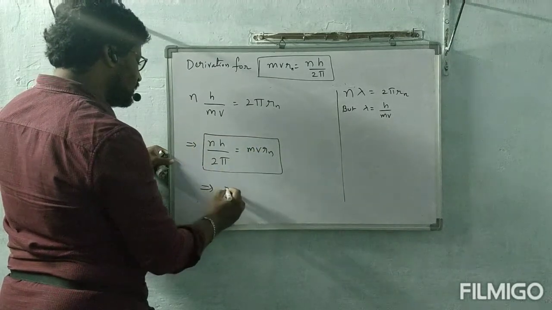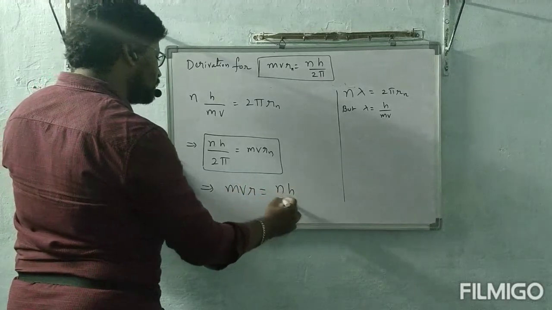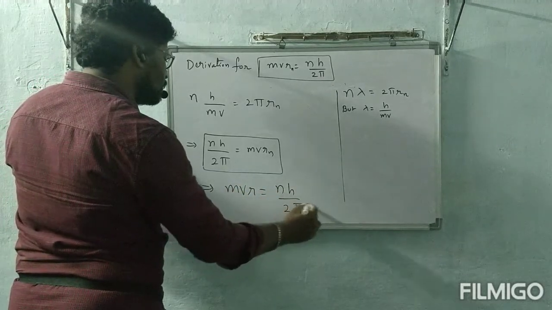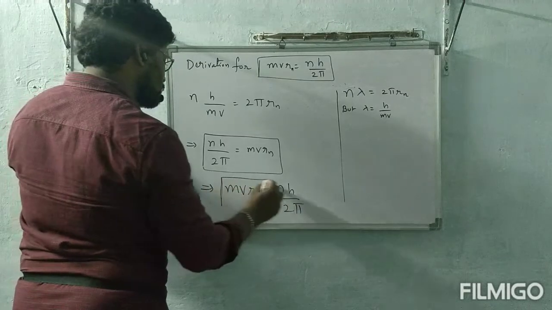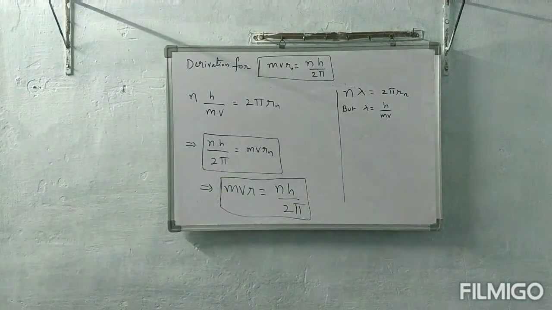This implies finally mvr is equal to nh by 2 pi. This is the proof.